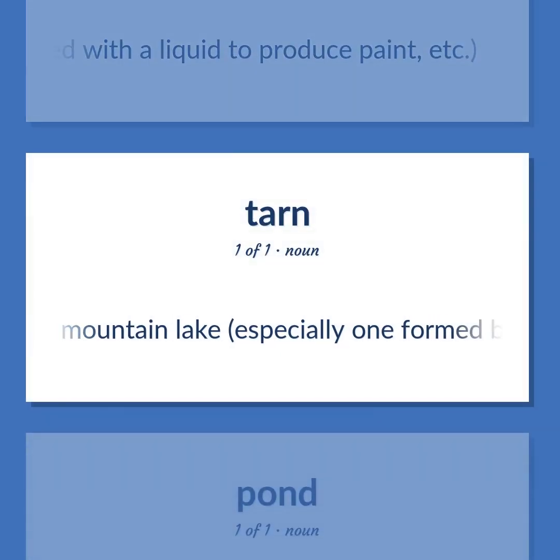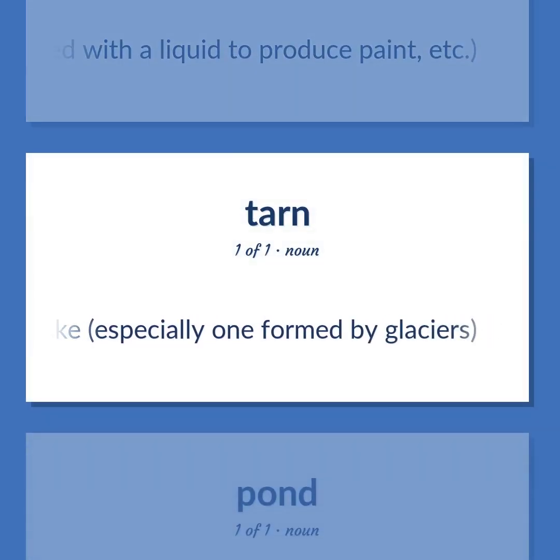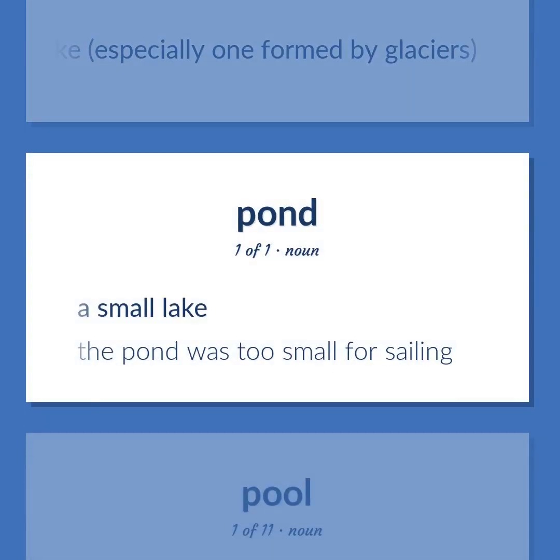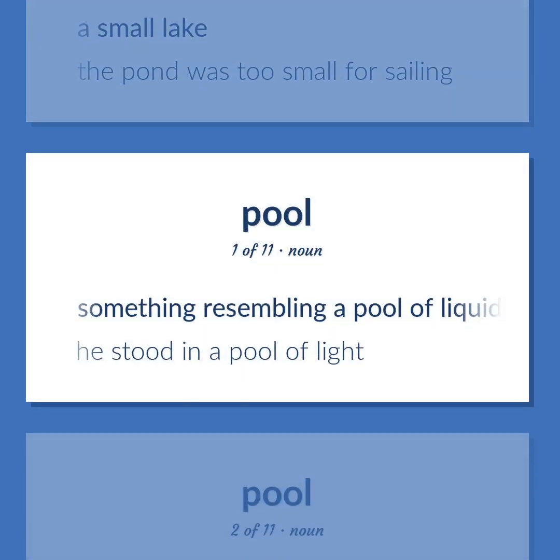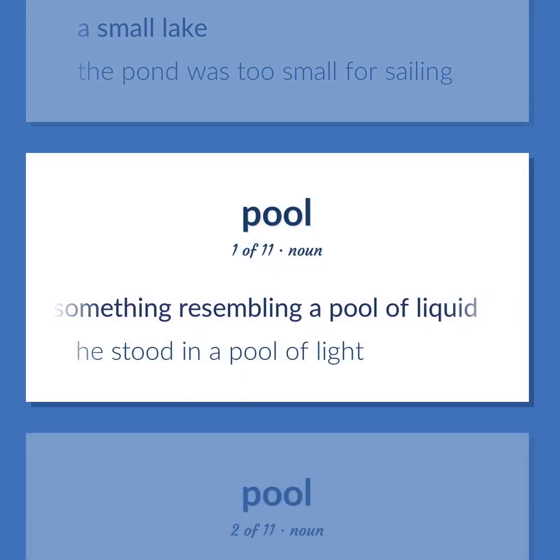A mountain lake, especially one formed by glaciers. A small lake. The pond was too small for sailing. Something resembling a pool of liquid. He stood in a pool of light.